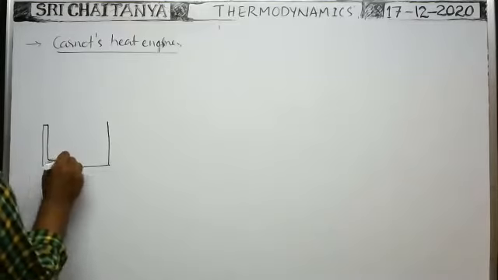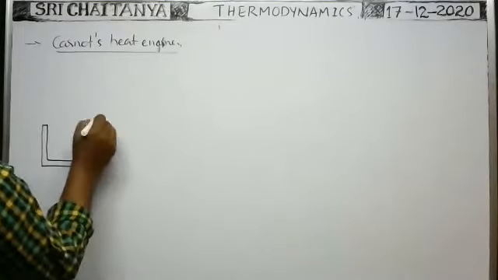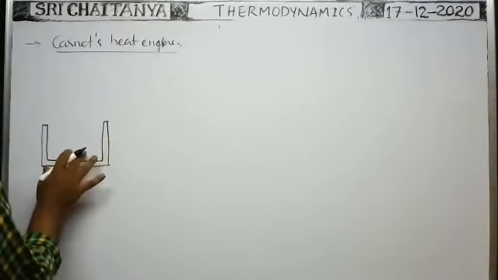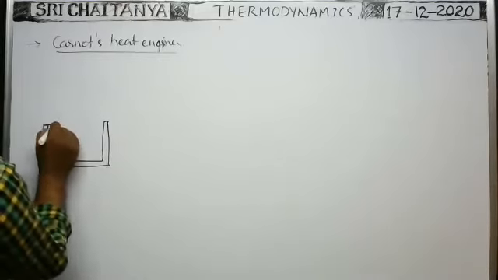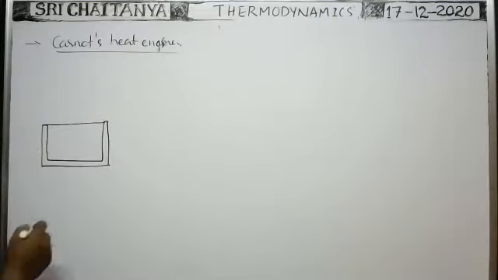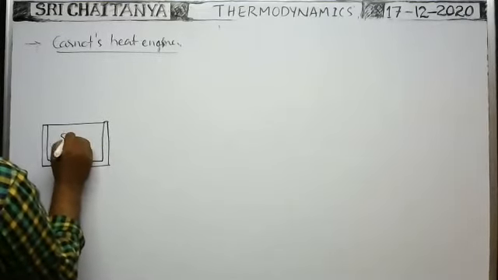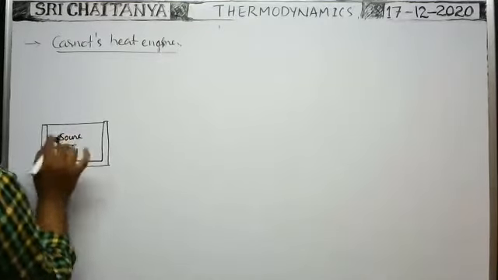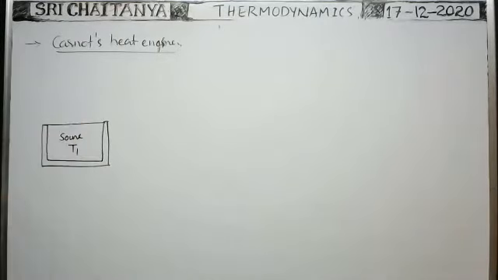These are the insulating walls. It is one hot reservoir having an insulating stand. At the top, it is closed with perfectly thermally conducting material. So it is the source whose temperature T1 is maintained constant, having high specific heat.